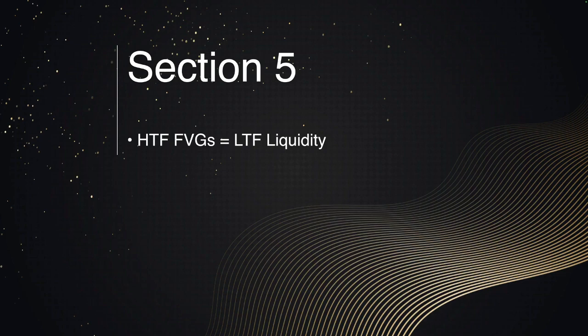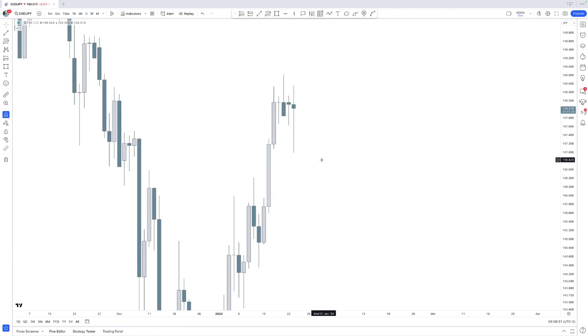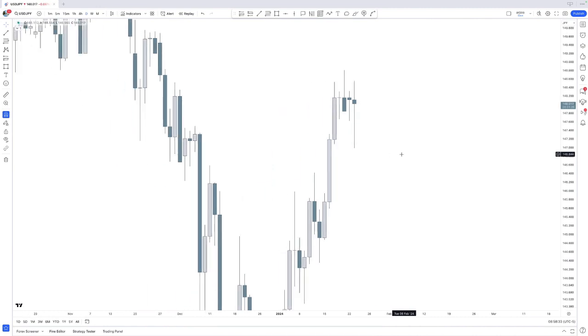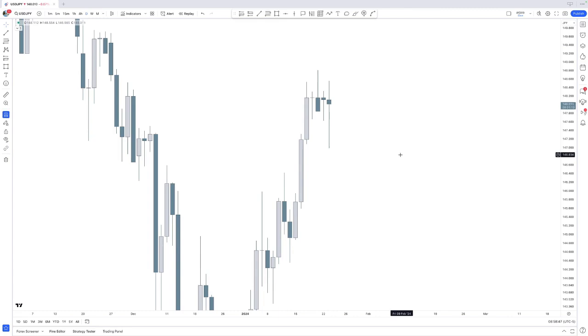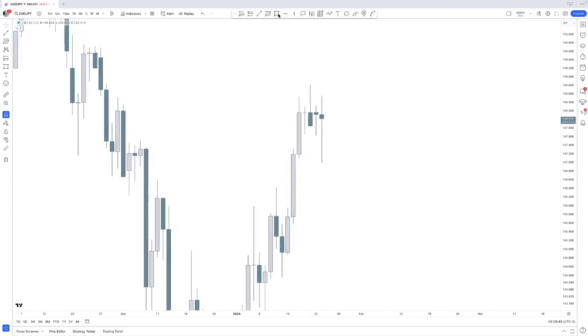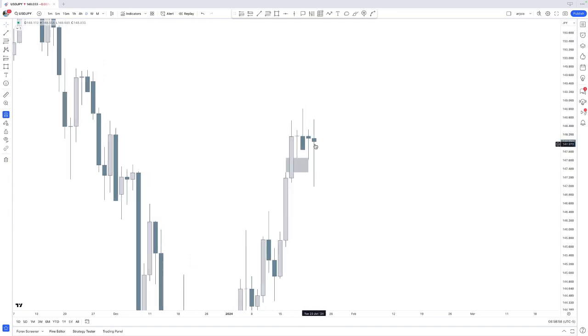So to refresh your mind again as well, you might know that fair value and liquidity is how the market moves. So either we are always offering fair value in the market, or we are taking liquidity to then move to the opposite liquidity. So what does that actually look like on a chart combining this with fair value gaps? Well, if we look at the daily chart here on US dollar JPY, we have this daily fair value gap. Off of that daily fair value gap, we would expect new daily fair value gaps higher to be created.